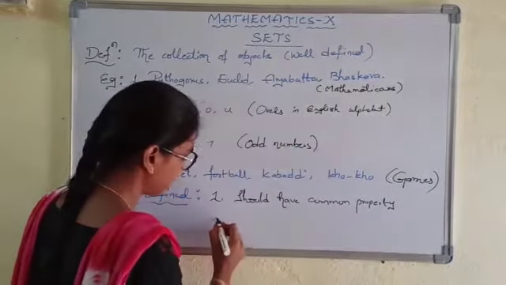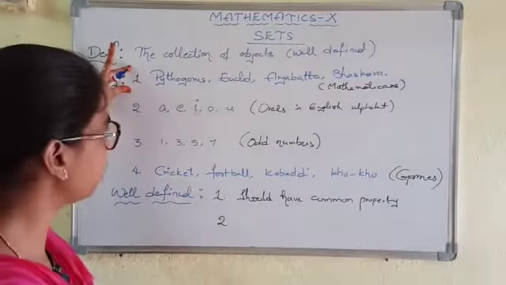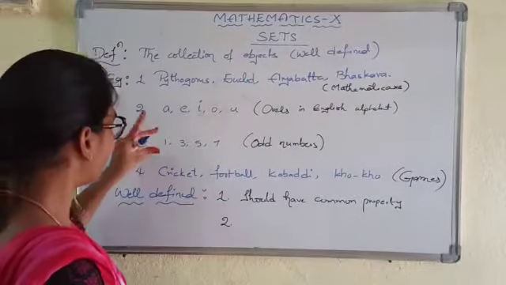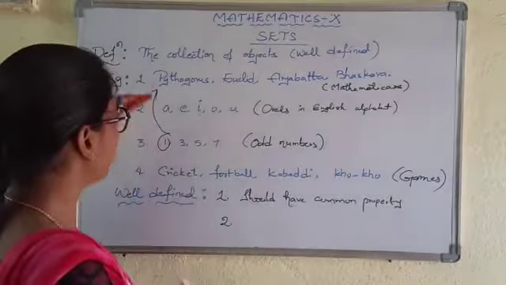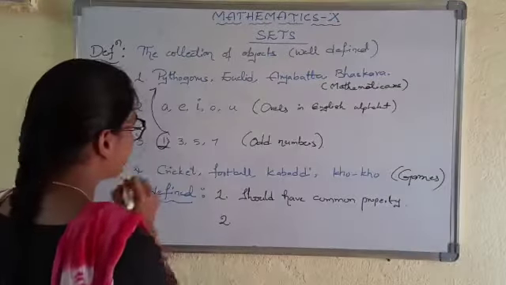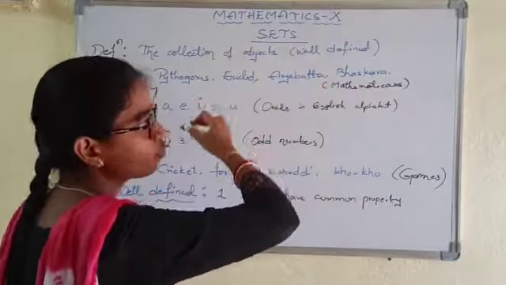And the second point: see the first example, these all are a collection of mathematicians. Can I say 1 belongs to the first set? No. Why? Because 1 is a number, but the first example is a collection of mathematicians.